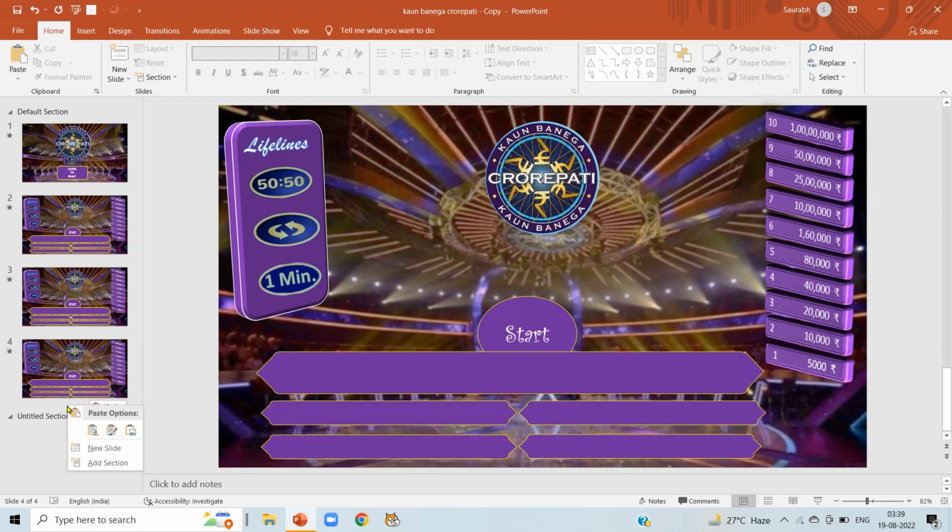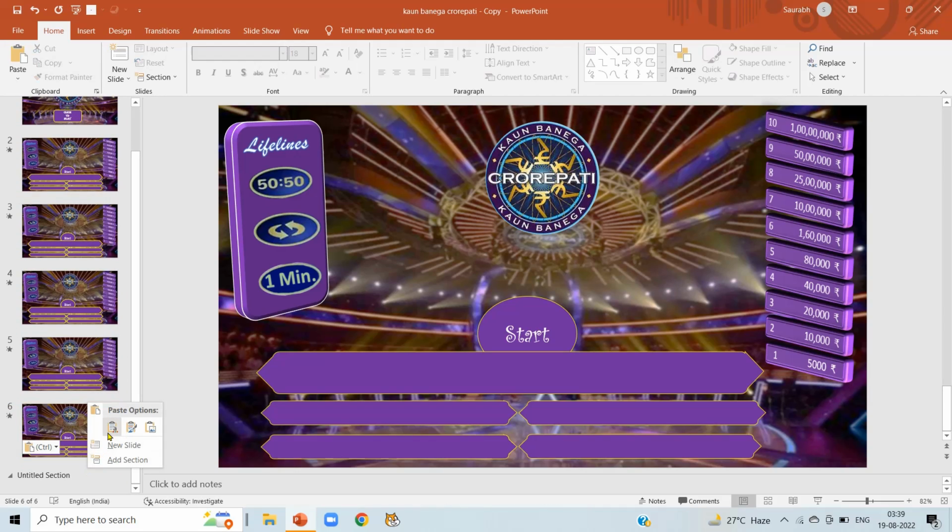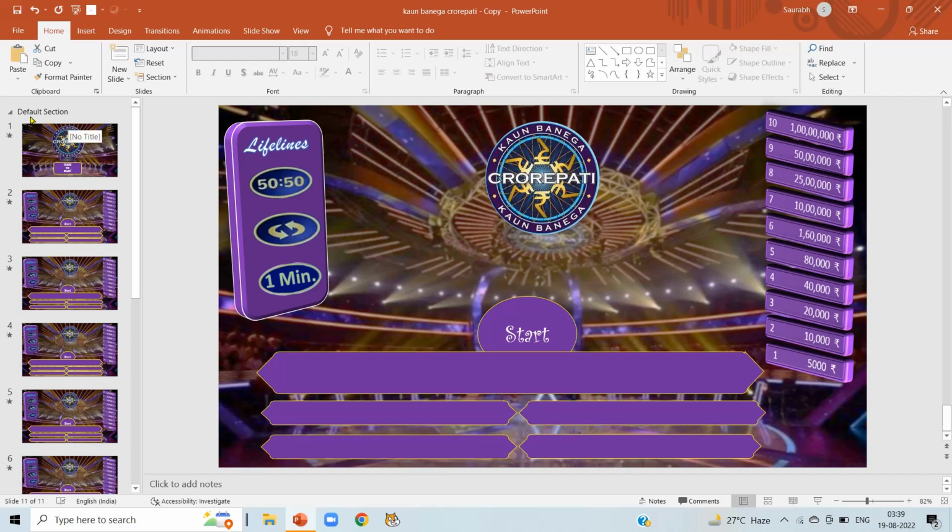It is important to rename shapes in the second slide only so that the shapes and lifelines which we have renamed also get copied with that particular name. Now every slide has a question, A, B, C, D as options, lifeline 1, 2, 3 and countdown. And we are going to paste till slide number 11. Now we have 10 questions, meaning our first question is on slide number 2 and our 10th question is on slide number 11. So we have 11 slides in total.